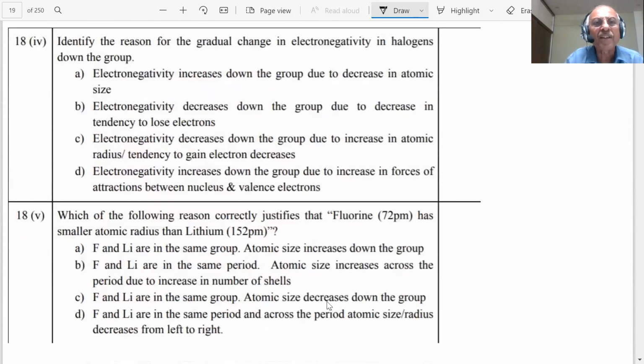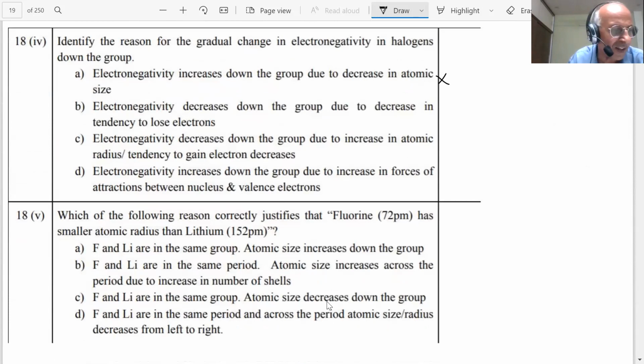Further, identify the reason for gradual change in electronegativity in halogens. Electronegativity increases down the group due to decrease in atomic size. Is the atomic size decreasing down the group? No. Electronegativity decreases down the group due to decrease in tendency to lose electrons.